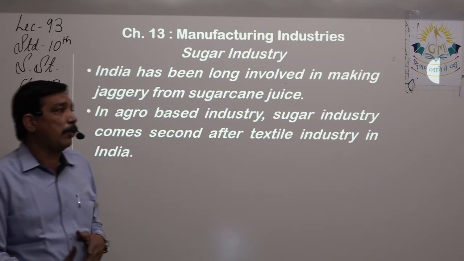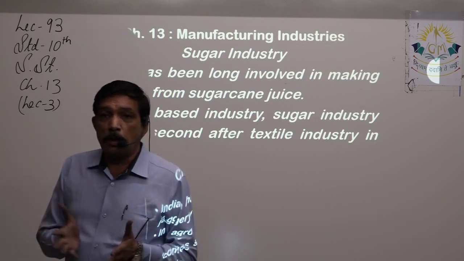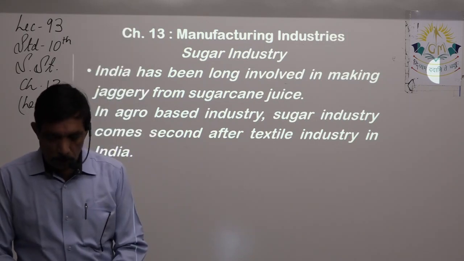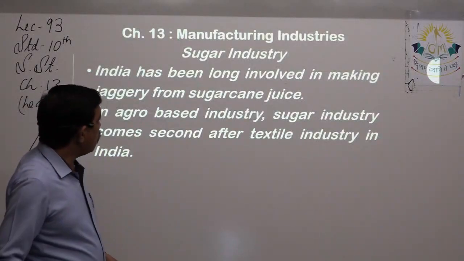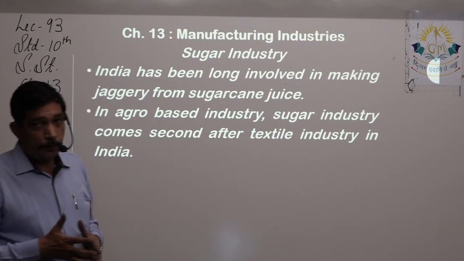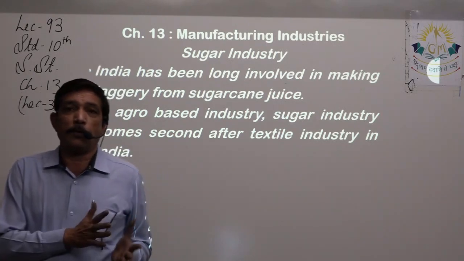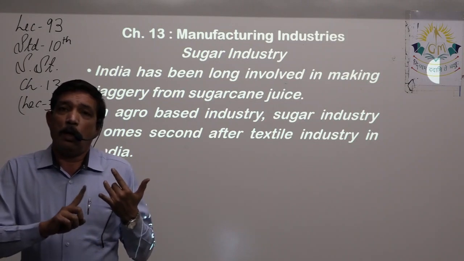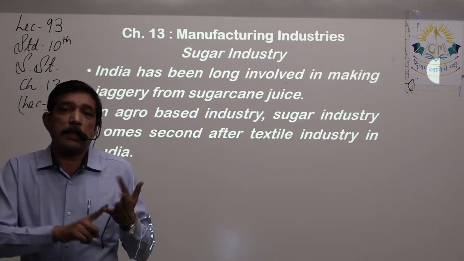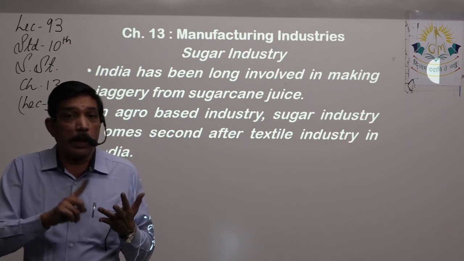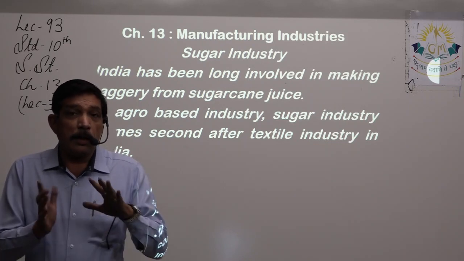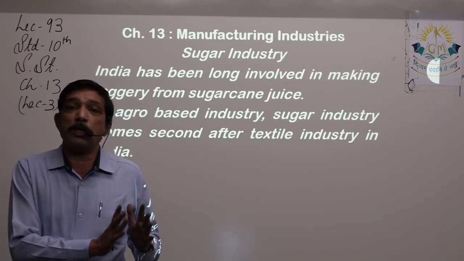So if we are talking about agro-based industry, right? Textile is one type of industry where you can have cotton textile, you can have silk textile, you can have jute textile, you can even have synthetic textile, right? That is one type of industry based on agro.